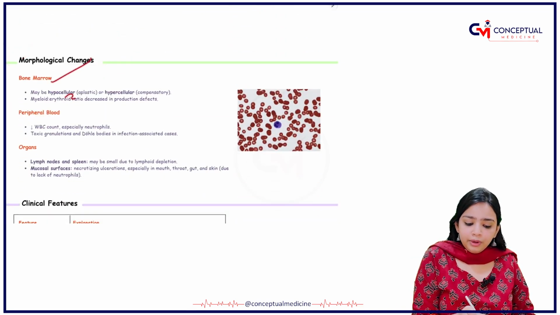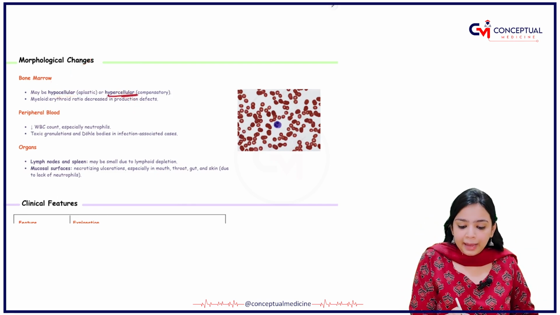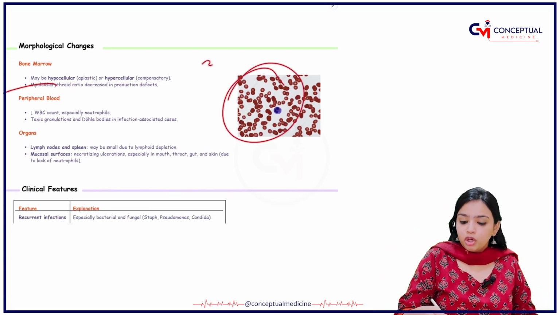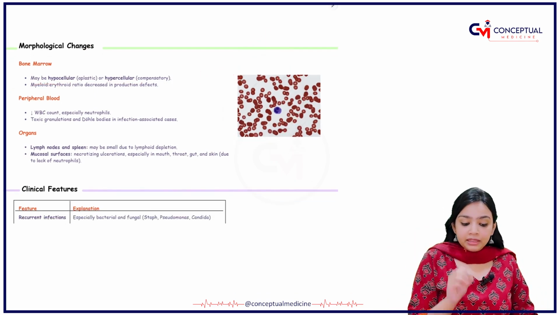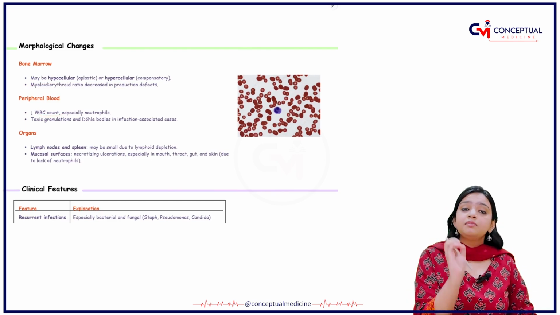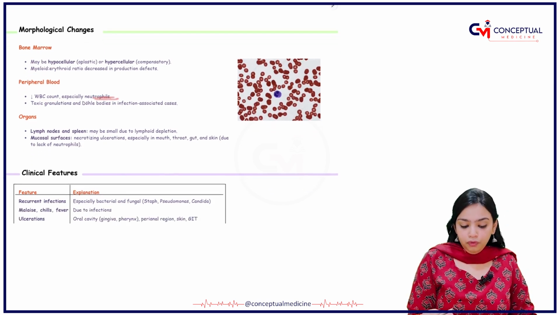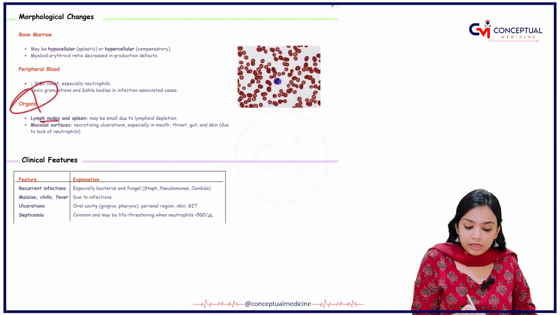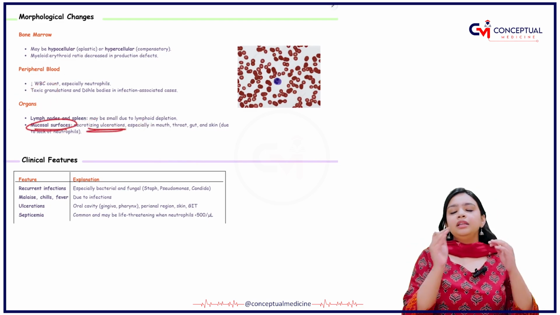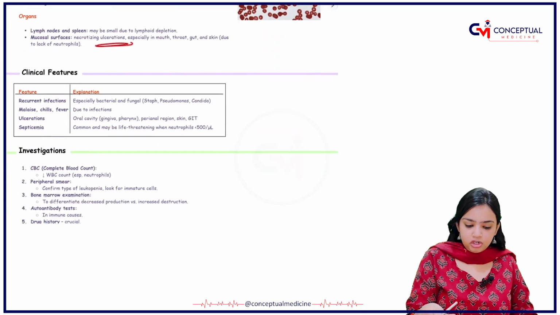Now in the bone marrow, it can be hypocellular like aplastic and it can be hypercellular like compensatory. In the peripheral blood smear, see, this is your peripheral blood smear slide. In that you are able to see that there is a decrease in the WBC, especially your neutrophils. Organs that are involved are your lymph nodes and spleen. Then is your mucosal surface, where you are able to see the necrotizing ulceration.